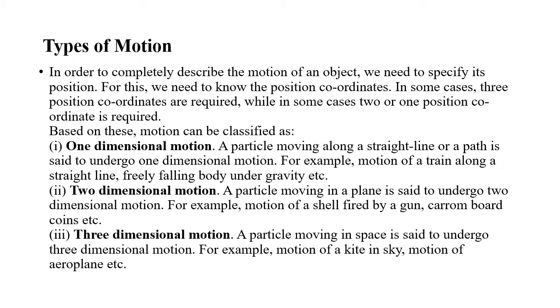The motion of an object is considered as one-dimensional if only one coordinate is needed to specify the position of the object. Only one dimension, only one coordinate is needed to specify the position of the object. It is called one-dimensional motion. In one-dimensional motion, the object moves along a straight line. In this type of motion, there are only two directions in which an object moves, and these directions are specified by plus and minus signs.